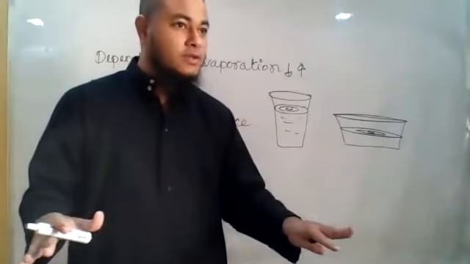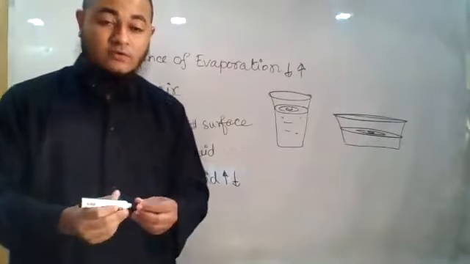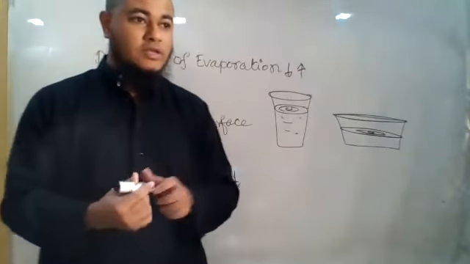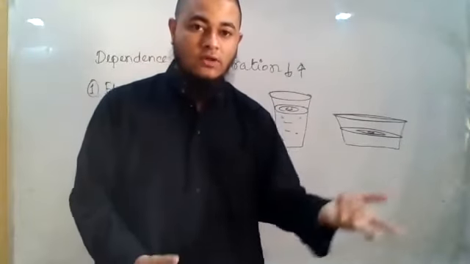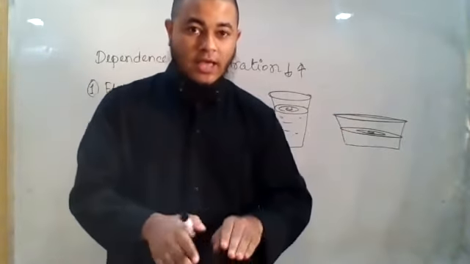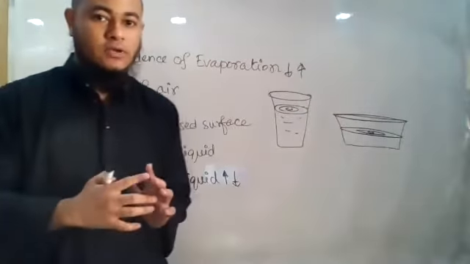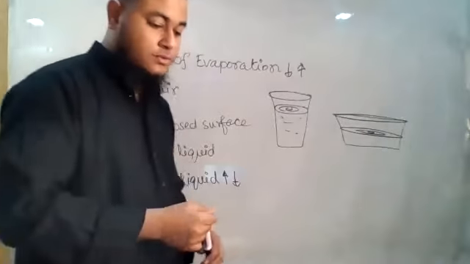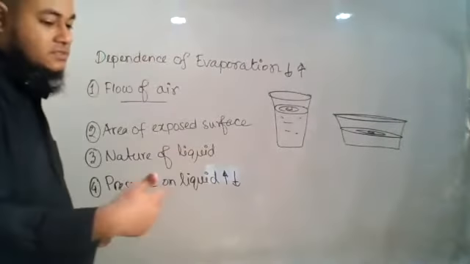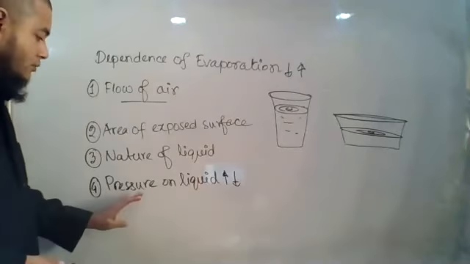Like on the ground level, there is some atmospheric pressure that we know the value of. Okay, 10 to the power 5 Newton per meter square. But if you go to some mountain, then what will happen? The pressure will change. So on the mountain, the pressure drops. As the pressure drops, you will see that the evaporation is higher. Okay, it will be faster. Higher means fast evaporation of everything. Okay, opposite relation.